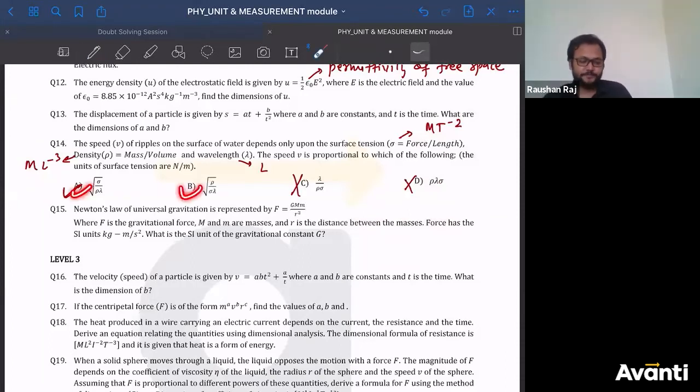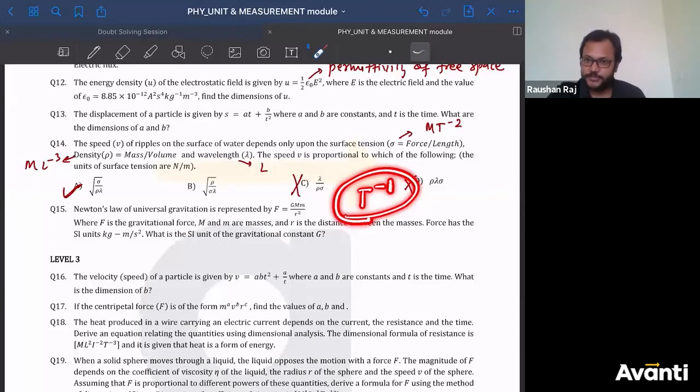Now think about this. What is the dimensional formula for time here? Speed's dimensional formula, what is the dimension of time in velocity? T inverse 1. So I should get dimension of T as minus 1. What are the quantities which are having dimension of time? Only sigma. So where should sigma be?